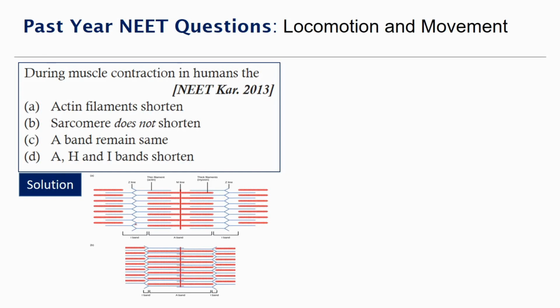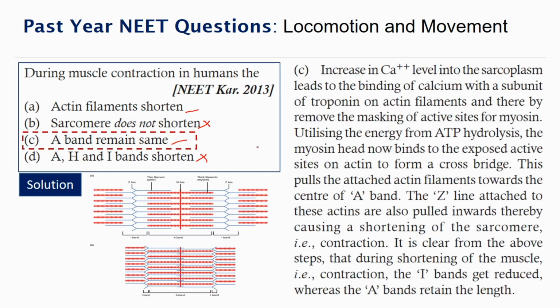So the sarcomere also shortens, because the sarcomere is a unit that is present between the two Z lines. When there is a contraction between the two Z lines, the sarcomere also shortens. So actin filaments shorten, sarcomere actually shortens, so we have to omit this option, and A band remains constant, this is the correct option. And A, H and I bands shorten: actually the A band does not shorten, so we can leave this option off. So the answer is A band remains same.